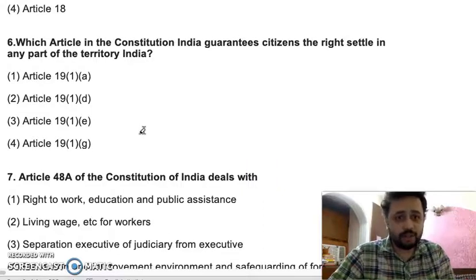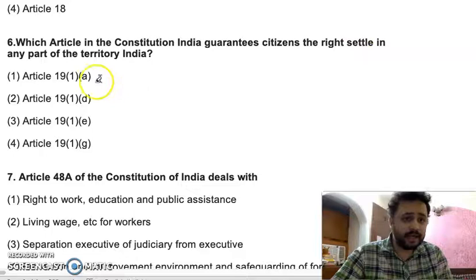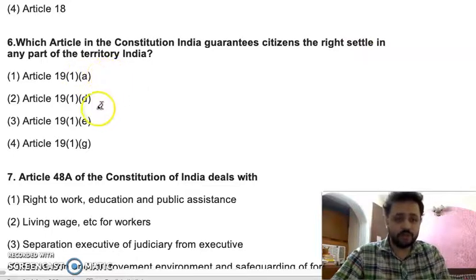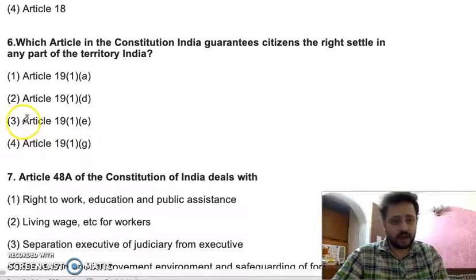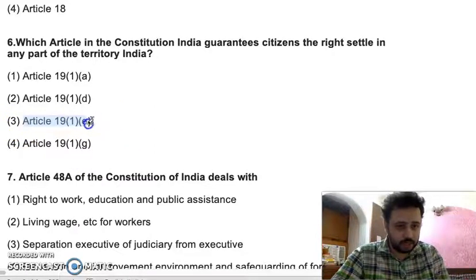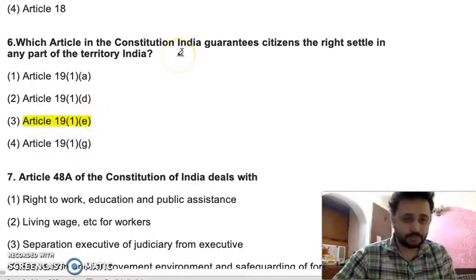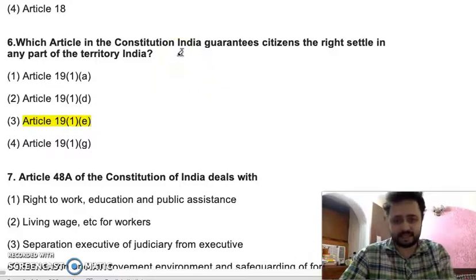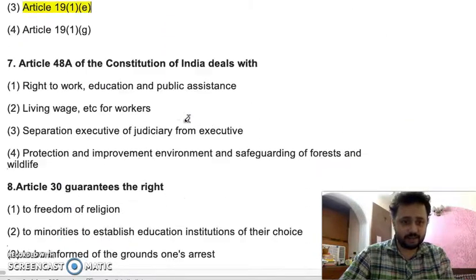Which article in the Constitution guarantees citizens the right to settle in any part of the country? So options are Article 19(1)(a), 19(1)(d), 19(1)(e), 19(1)(g). So the answer is Article 19(1)(e). There are 6 rights given in the freedom of expression in Article 19.